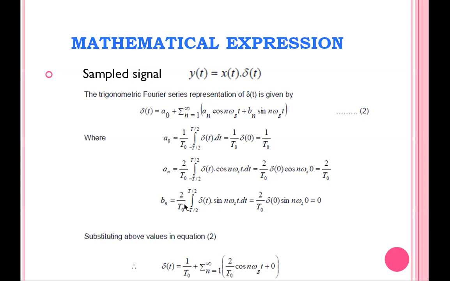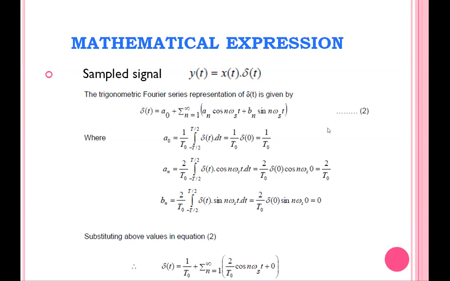What is Bn? 2 divided by T naught, integration over one cycle period δ(t) sin n ωs t dt. Similarly, the δ(t) signal is available at t equal to 0. So 2 by T naught δ(0) sin n ω·0. Sin 0 is 0, so the entire value is 0. So the A naught value is 1 by T naught, the An value is 2 by T naught, and the Bn value is 0.